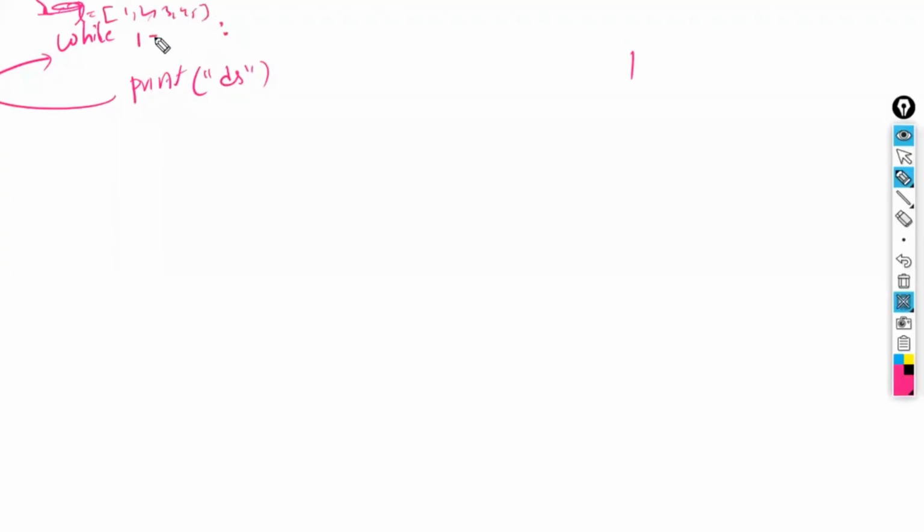while 1 in L. What is the meaning of 1 in L? It checks whether 1 is available in the given list L or not. Yes, it is available. This is the membership operator, and the output is True, so it enters the block and prints. Again it comes back and checks 1 in L, again and again the same condition. So the condition is true infinite times, and it is called an infinite loop.